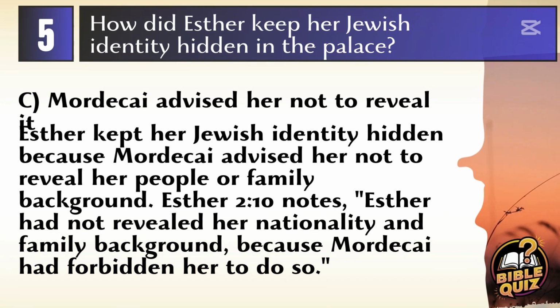Answer C. Mordecai advised her not to reveal it. Esther kept her Jewish identity hidden because Mordecai advised her not to reveal her people or family background. Esther 2:10 notes, Esther had not revealed her nationality and family background because Mordecai had forbidden her to do so.